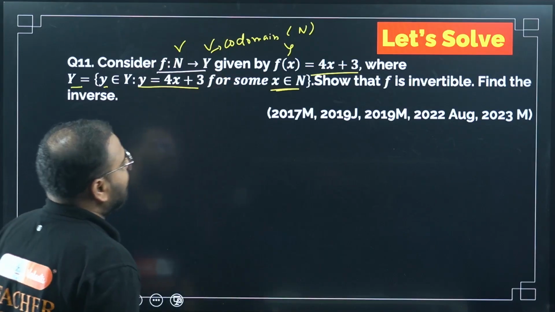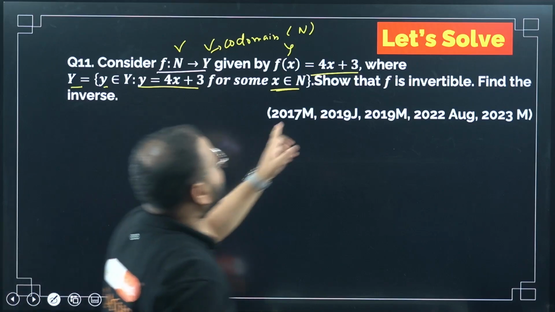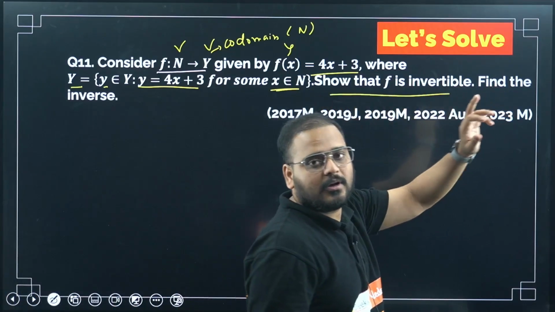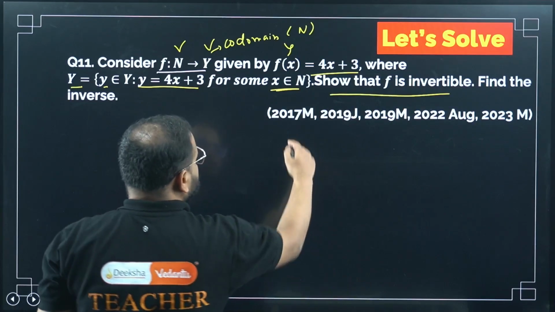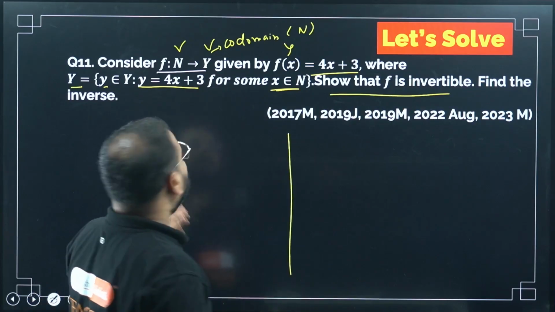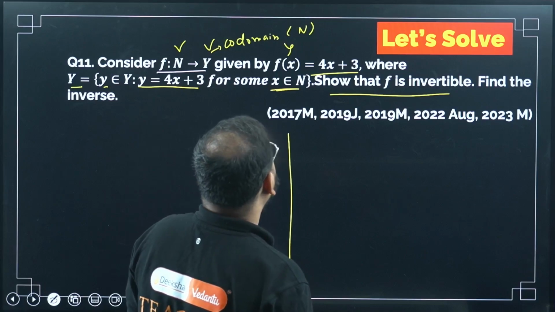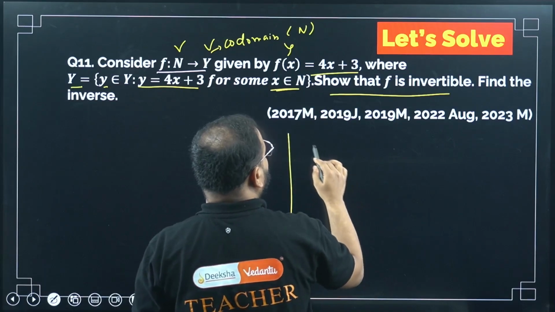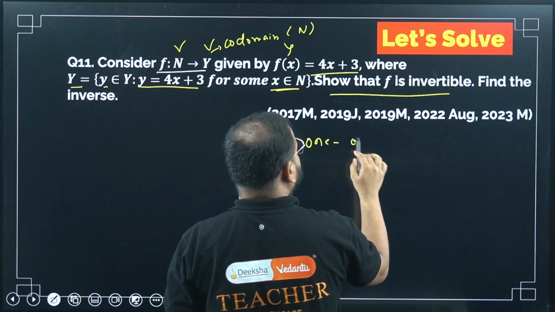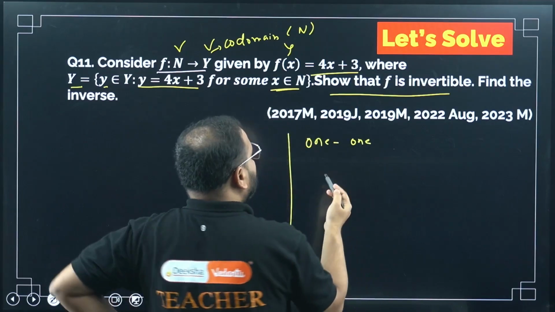Okay, let's move ahead. So we have to check whether it is invertible or not. A function is invertible when it is bijective. So I'll check for bijection first and then find the inverse. So check for bijection: 4x plus 3. I'm checking one-one now. Please check what it'll be.